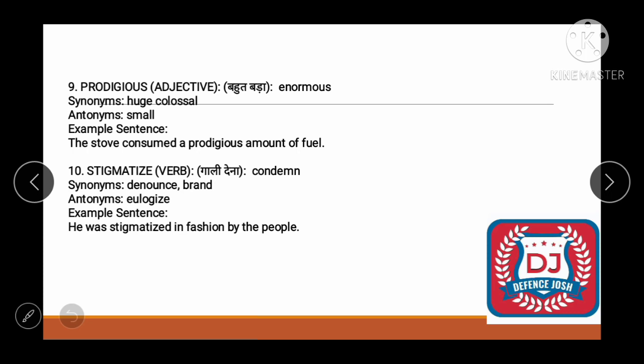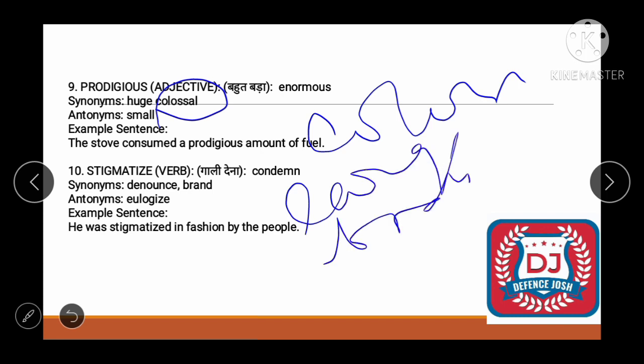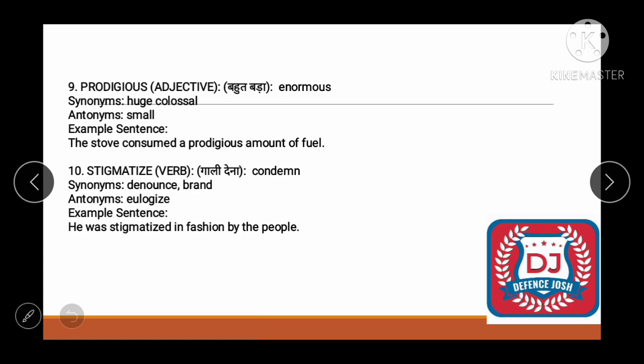Now let's form the next word. It is prodigious. See friend, prodigious is an adjective which means enormous. I told you in my previous practice question, colossal. Colossal is large body, huge body, okay, enormous. Now the new word prodigious, right? Prodigious, it's an adjective, which means huge and colossal and enormous, right? So opposite would be small. Now let's form an example. The stove consumes a prodigious amount of fuel. Okay, जो stove है वो बहुत enormous, huge और colossal amount का fuel का consumption कर रहा है, right?